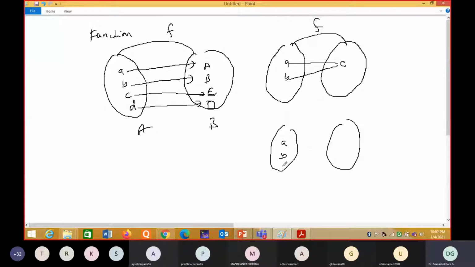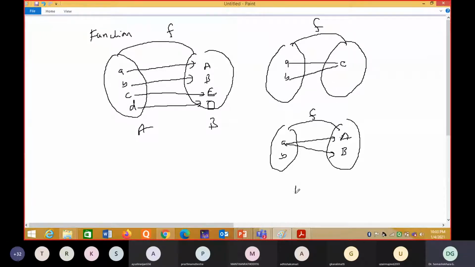Okay, A, B is there here. For example, you take capital A, capital B like this. One element should not have two images. Correct? If it does, this is not a function. That is the meaning. One element not having two images. So this is not a function.